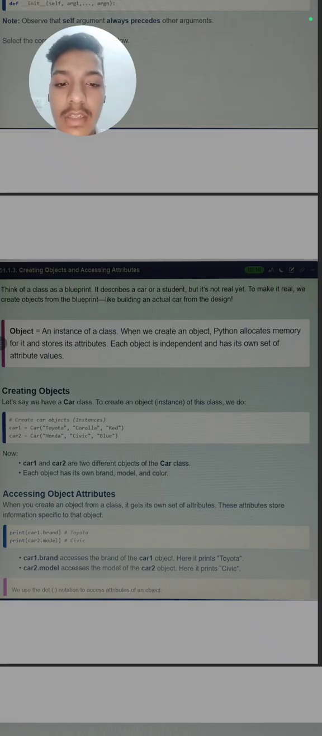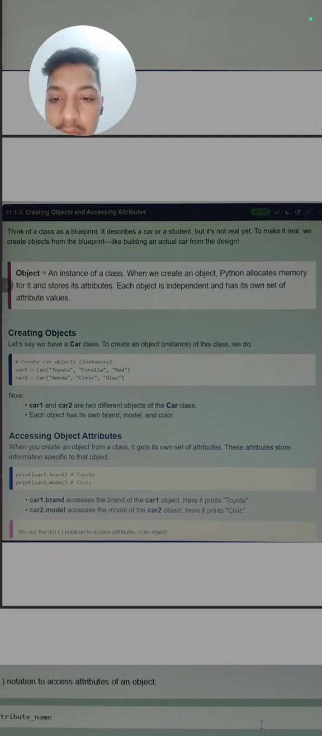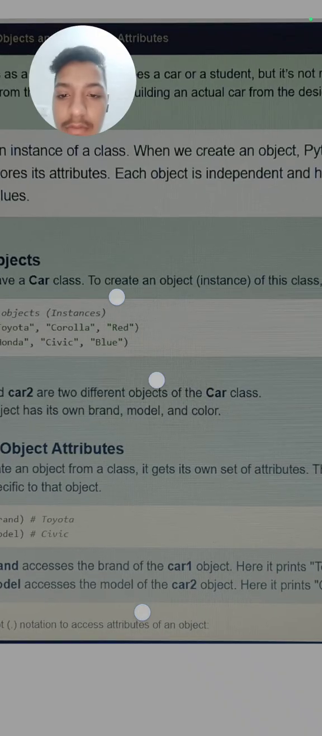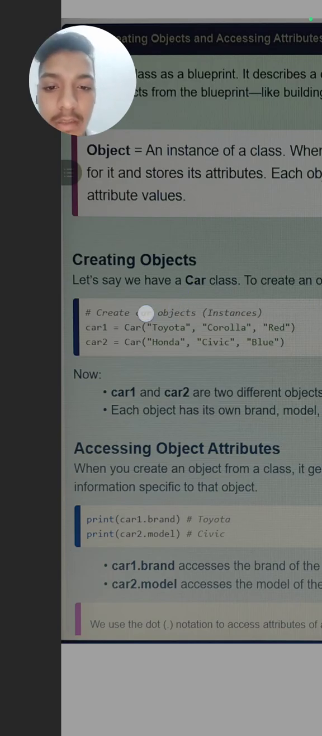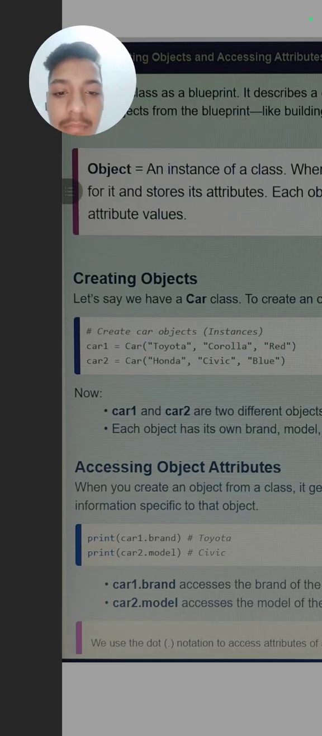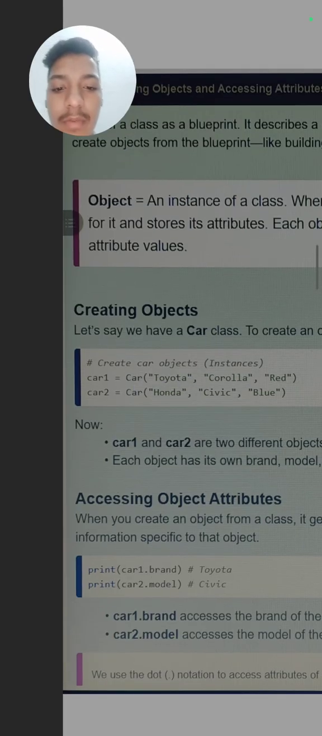Each object is independent and has its own set of attribute values. Meaning if in a class there are two objects, both will have their own attribute values, meaning both will have different values. Next is how we can create the object. Let us say we have a Car class. To create an object of this class, first we give the object name, car1 equals, then we call the Car class and pass the arguments. Same for the second object, car2, with the same class: we call Car and pass its values.